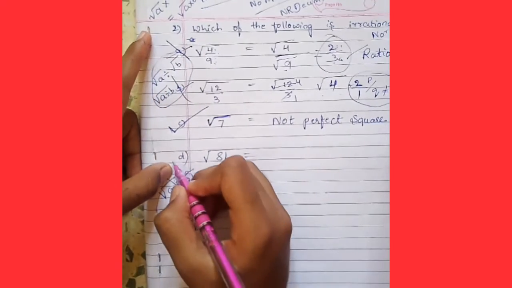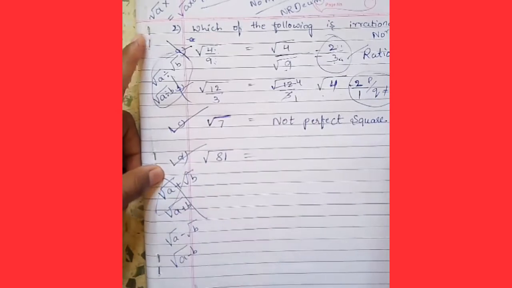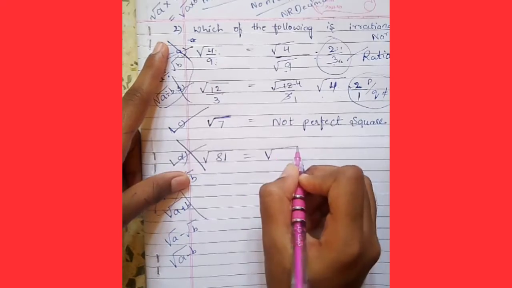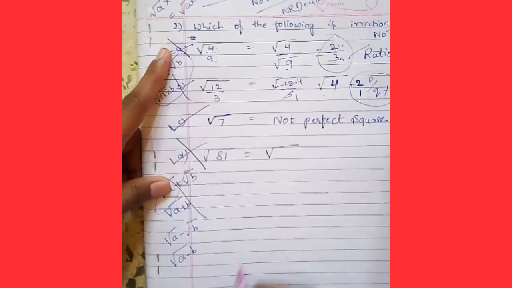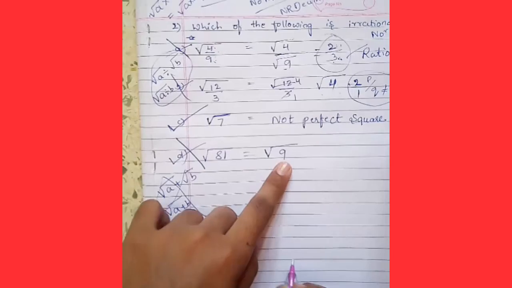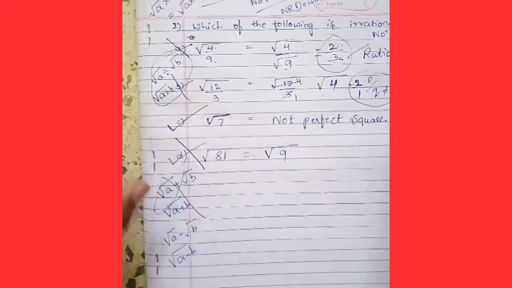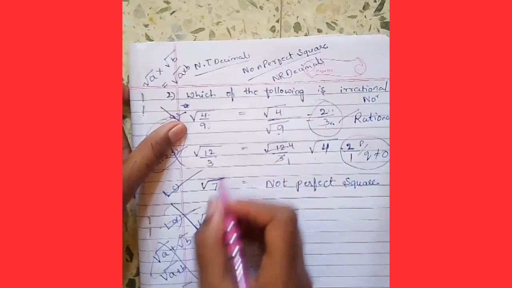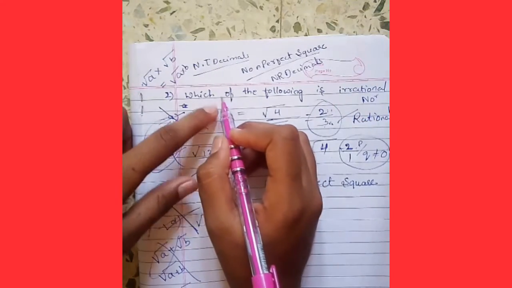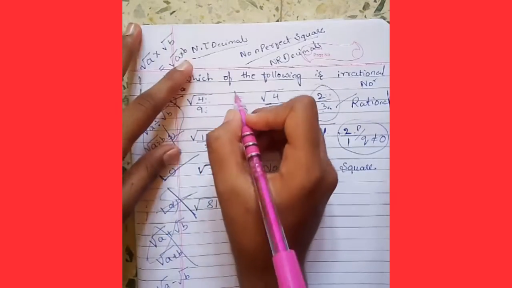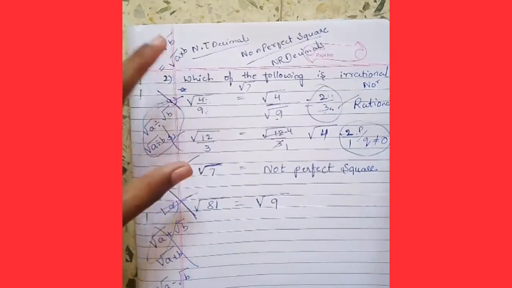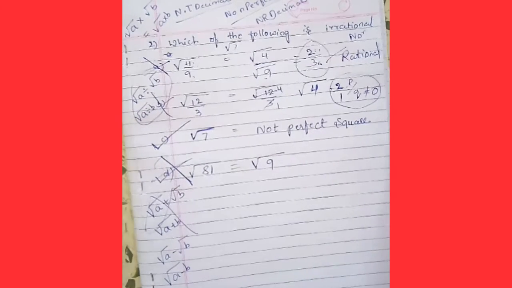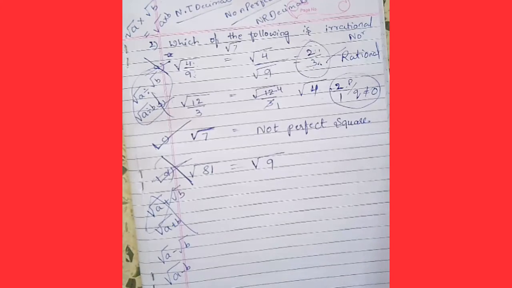So what about option D? Is this the right answer? No, because 81 has a perfect square. What is that? 9. 9 is the perfect square root of 81. Option D is also wrong. The correct answer for this is square root 7. Square root 7 is an example of an irrational number. Let's see question number 3.